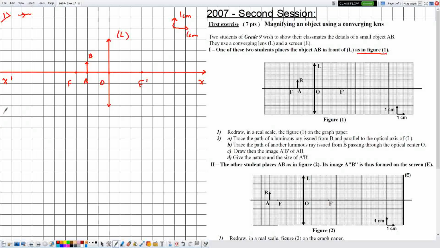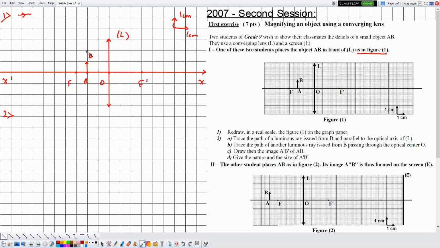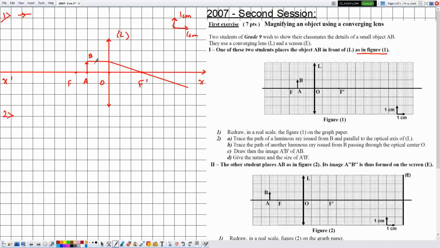Now in number 2, they are telling me trace the path of a luminous ray issued from B and parallel to the optical axis of L. So this is an incident ray issued from B parallel to the optical axis. We know that always an incident ray parallel to the optical axis is related to the image focus. Therefore it emerges as if coming from the image focus. And we don't forget arrows on light rays that indicate the direction of propagation of light, which is in this case from left to right. Then part A is done on the figure.